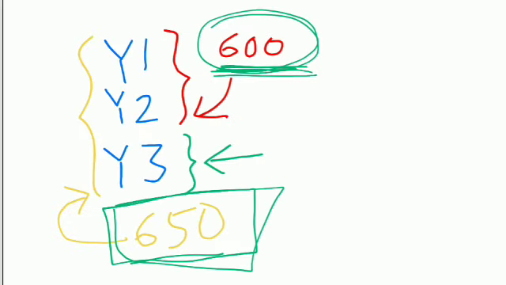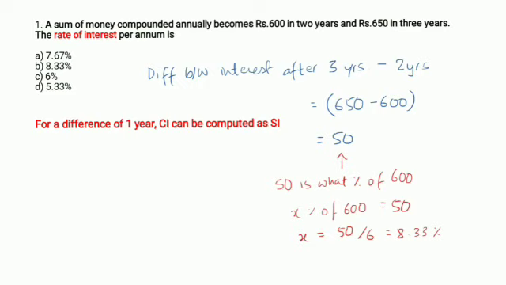So as explained, this difference of 50 rupees is because of the principal I had, which was 600 rupees. So this 50 is what percent of 600 rupees is what I'm supposed to find out.